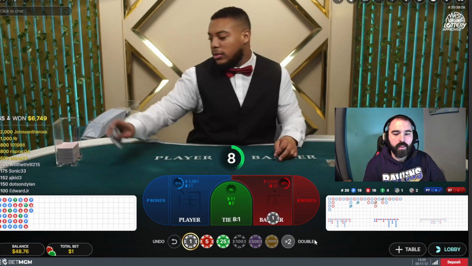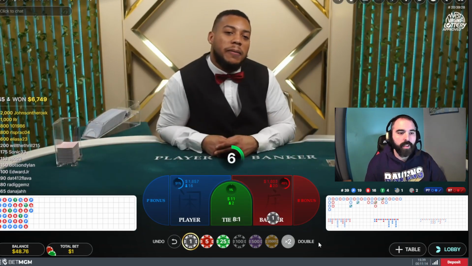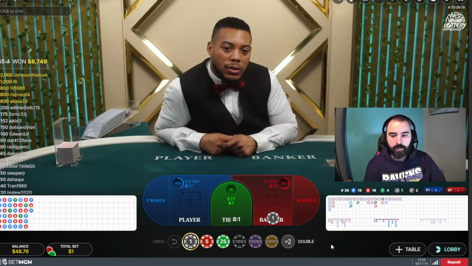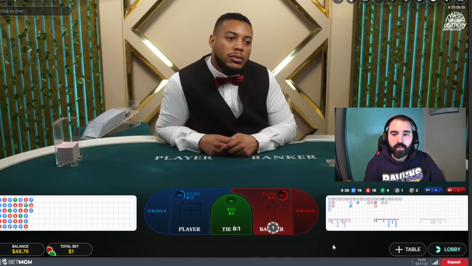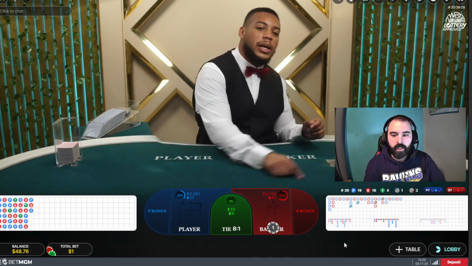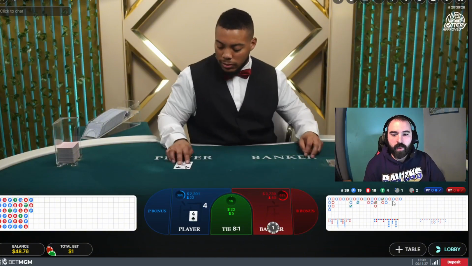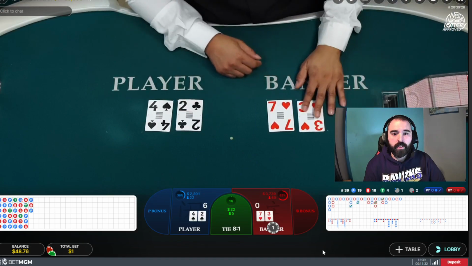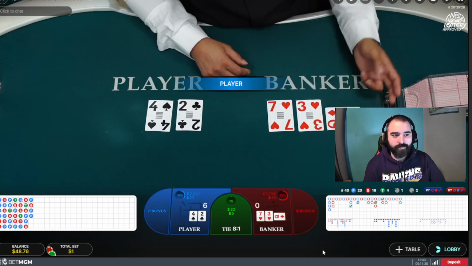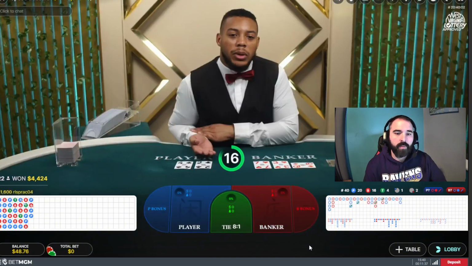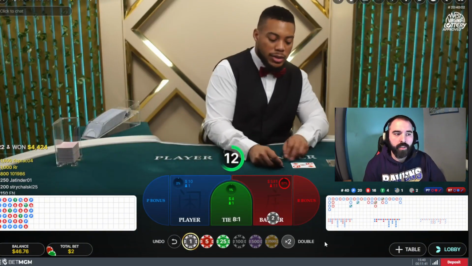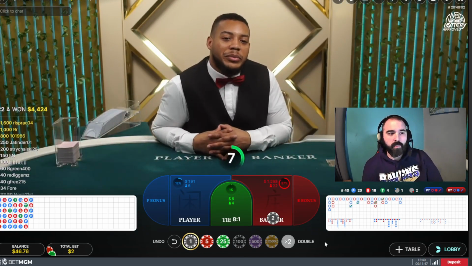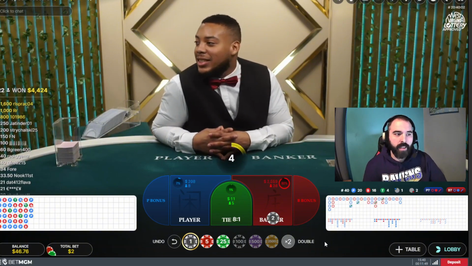Okay, go another dollar. Yeah, so this is our second dollar in our progression here. Or no, this is our third dollar in our progression because I've had that one doubled. Let's see what happens. Look at the back and forth. It's been banker player, banker player. Okay. They drew a 6. We got a 10. We're drawing a card. Nope. Alright. So, kind of understanding the drawing is helping me a lot. Understanding when the banker draws is a little bit more complex, so I'm trying to understand that as well.